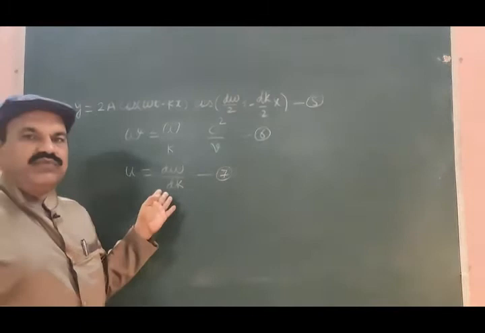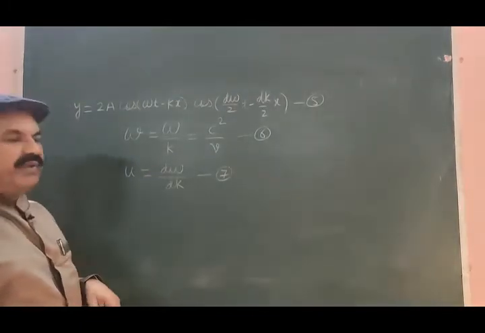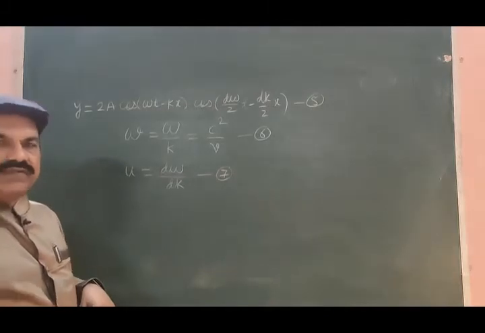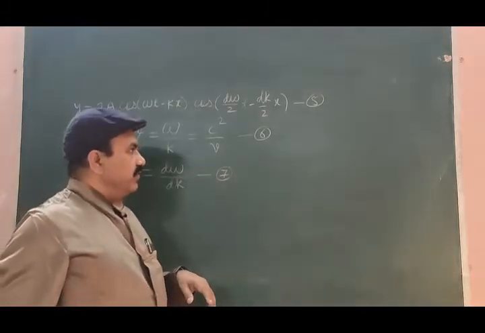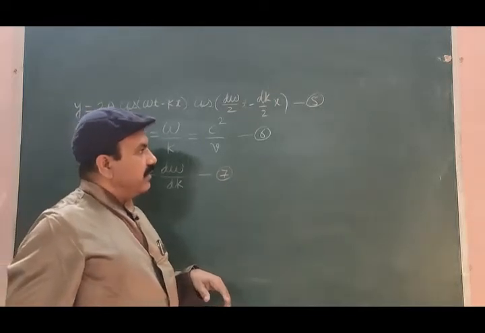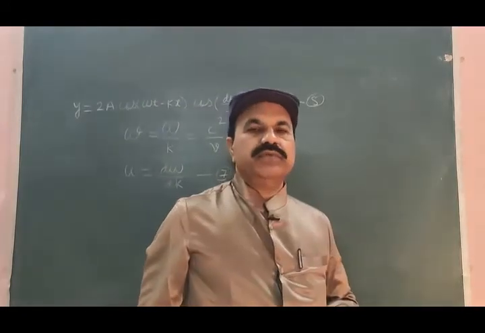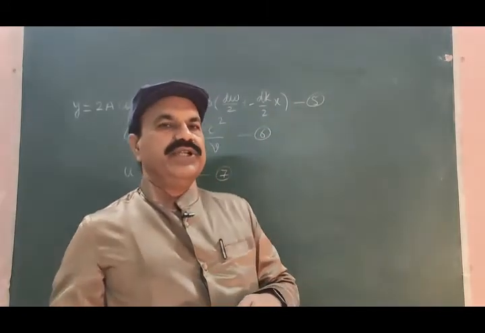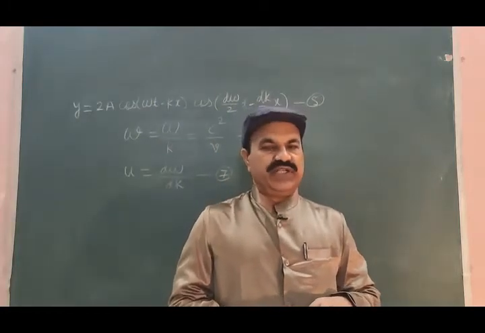And the group velocity may be taken as u is equal to d omega by dk, equation 7. Using this, we have to derive expressions for the wave velocity and group velocity.